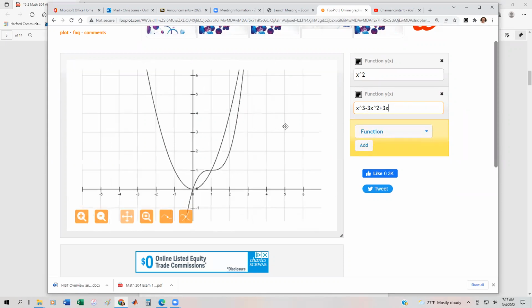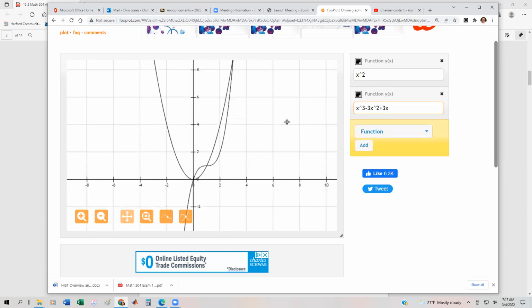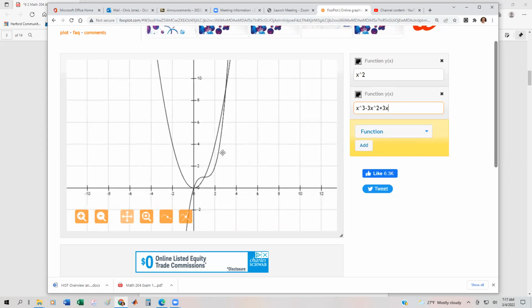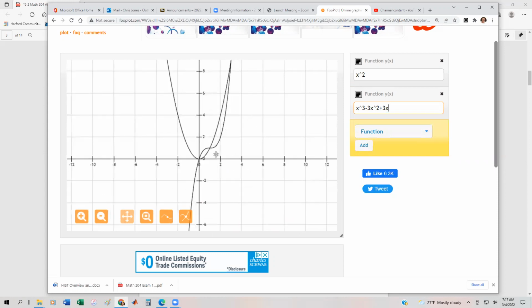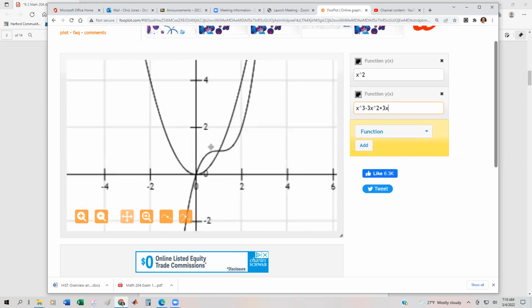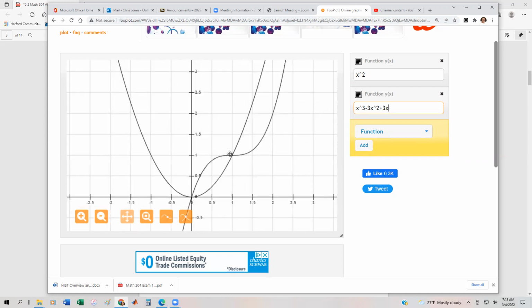Now, when we graph these, I want you to notice that there are actually two different areas that need to be considered. There's this smaller area that's bound really close to the origin, but then there's also this other larger area right here, and it seems like it starts maybe around 1. So we can see that here.